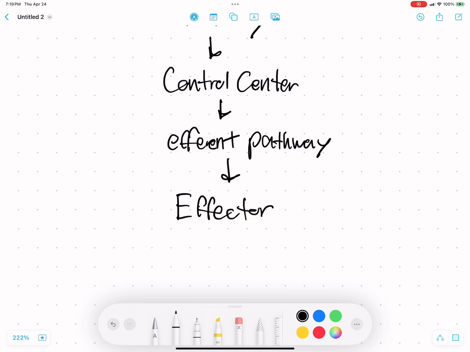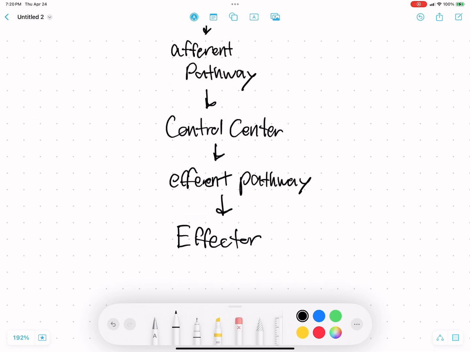And this effector is going to be anything that will change something in how the body is doing in response to that stimulus. So just like, oh, it's hot outside, this is going to start making sweat, we're going to vasodilate in order to get some of that heat to our skin so that it can radiate outwards. It's going to be your heart rate increasing in order to compensate for blood loss, to cycle as much blood as possible because there's not a lot of blood to go around.